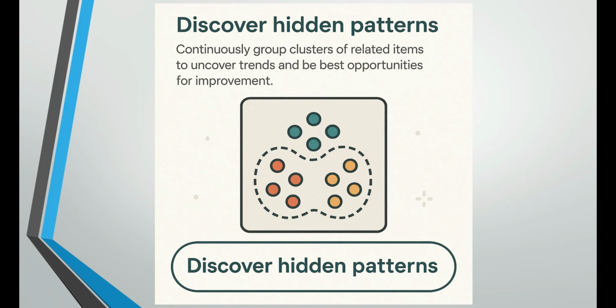These are hidden patterns. For example, if I need to improve my ticketing methods, suggestions on how to implement ticket creation will be available in our discover hidden patterns.